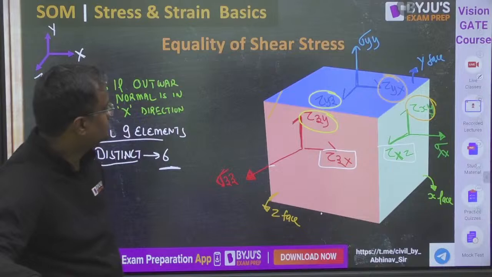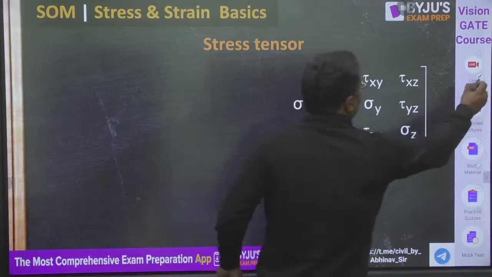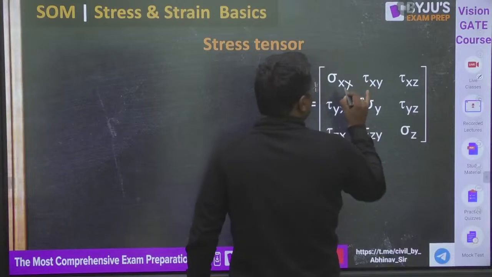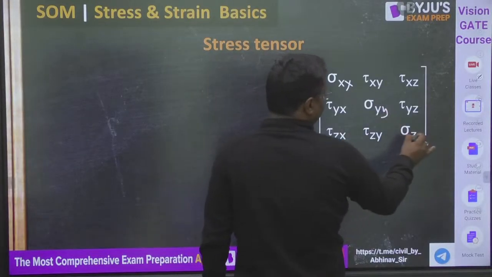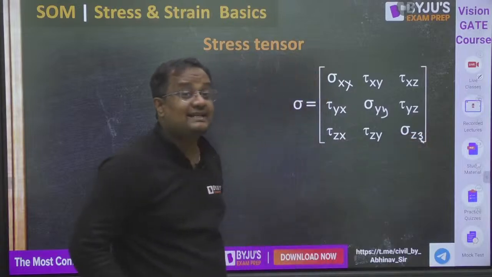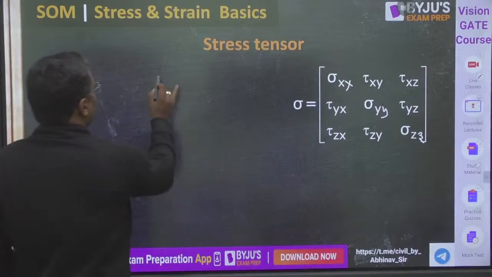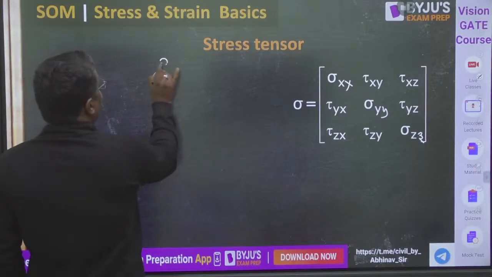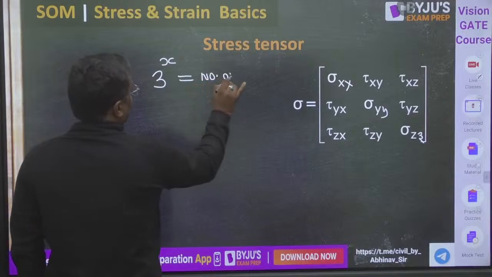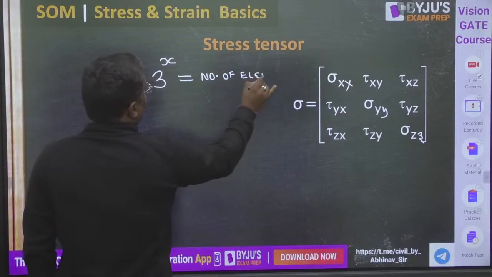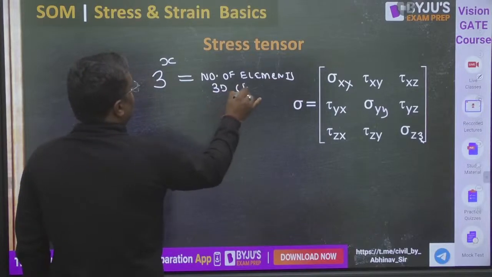Got it? Okay. So this is how I represent all the 9 elements in a stress tensor, all 9 in a general case of loading. Now guys, stress is a tensor. How do we find the order of the tensor? You write the formula: 3 to the power x is equal to the number of elements in the 3D case, not the 2D case.